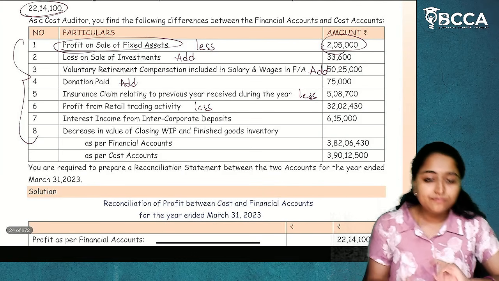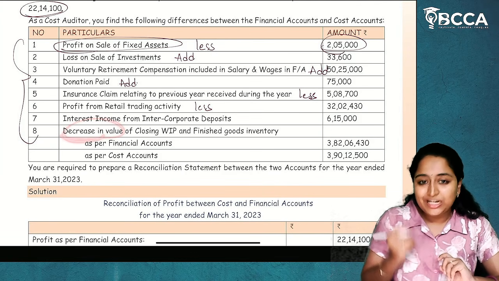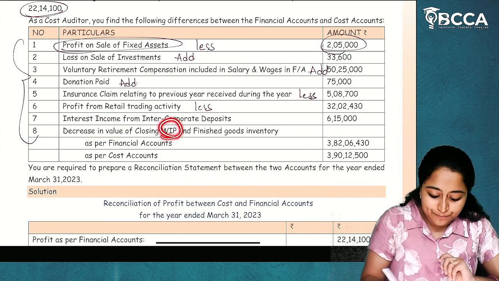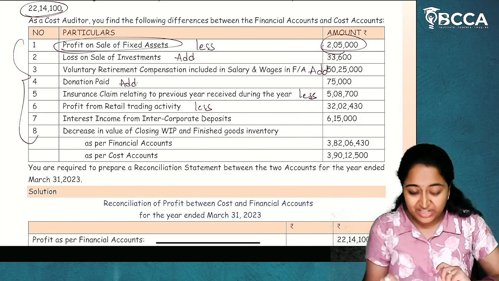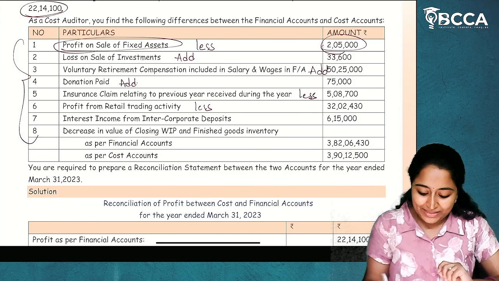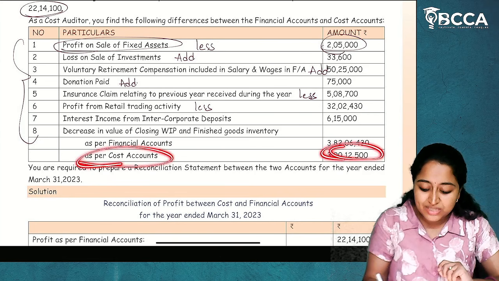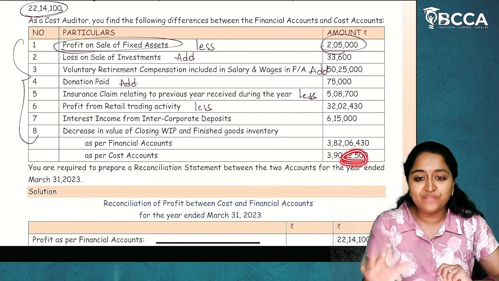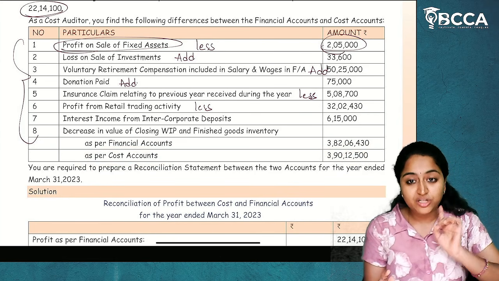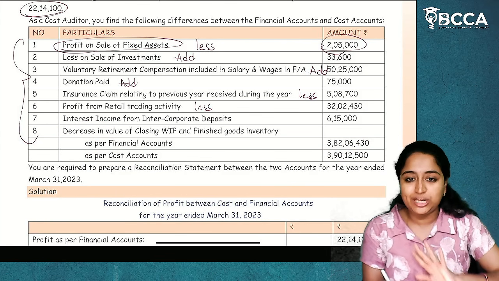Next, listen carefully. This is stock adjustment. Decrease in value of closing work in progress and finished goods inventory in financial accounts of 3,82,06,430 rupees. And as per cost accounts is 3,90,12,500 rupees. They have clearly given us that decrease in value of closing work in progress.